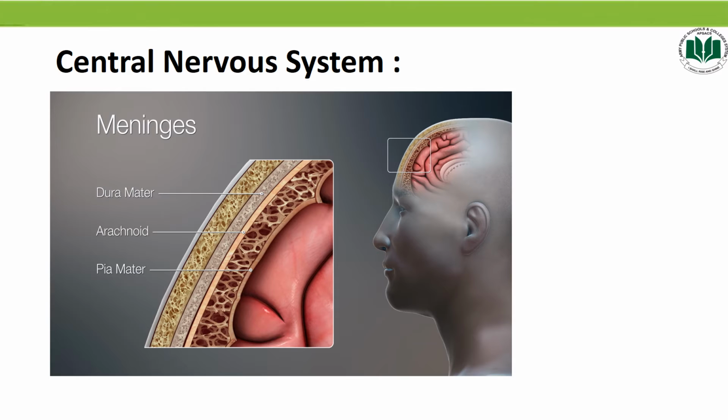The middle one is called arachnoid mater, and the innermost is called pia mater, which is next to the nervous tissues. And between the arachnoid and pia mater, there is a fluid called CSF, that is cerebrospinal fluid, which helps to cushion the brain from shock.